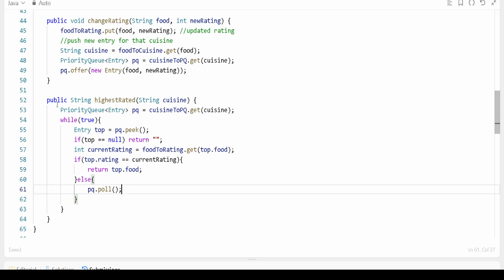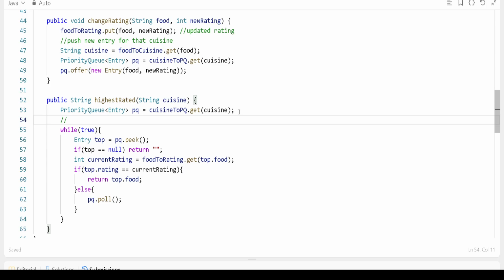So very first, what we have done, we have got the queue, because if we know the cuisine name, we can get the priority queue, and this priority queue will contain the list of entries in the queue, right? And then we have made the while loop. This while loop is to pop invalid, or we can say outdated entries, right? Very first we will get the top element, and this is our top.